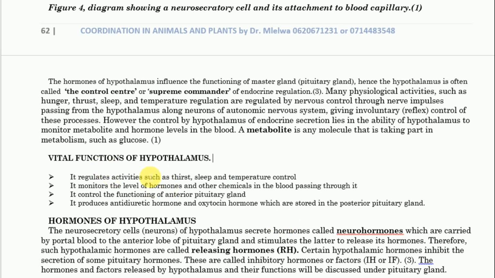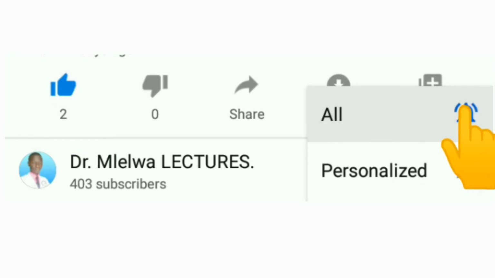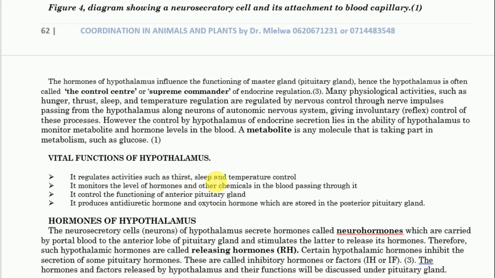So vital functions of hypothalamus: kwanza, it regulates activities such as thirst, sleep and temperature control. Pili, to monitor the level of hormones and other chemicals in the blood passing through it. Tatu, to control the function of anterior pituitary gland. Na 4, it produces antidiuretic hormone and oxytocin hormone which are stored in the posterior pituitary gland.